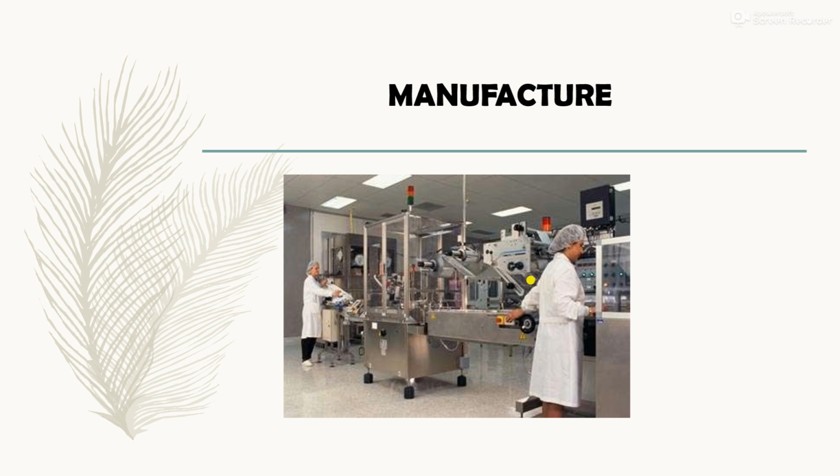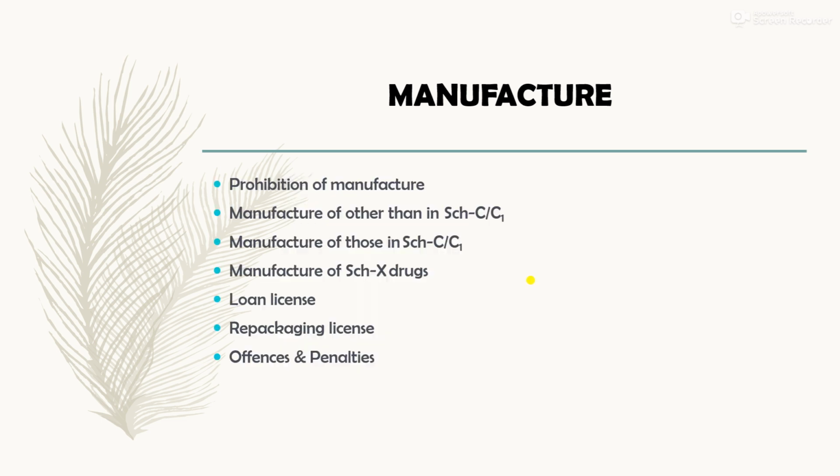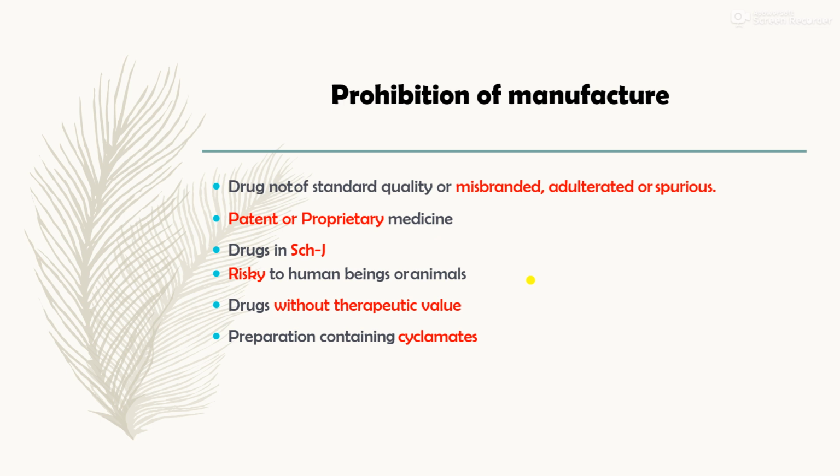The points we are going to cover are prohibition of manufacturing of drugs other than those specified in Schedule C and C1, manufacturing of those specified in only the C1 schedule, then the manufacturing of drugs specified only in Schedule X. Then we will see the definition of loan license, repacking license, and the offences and penalties related to the manufacturing of drugs. So, there are certain prohibitions for manufacturing.